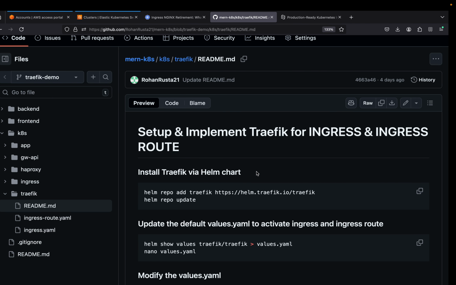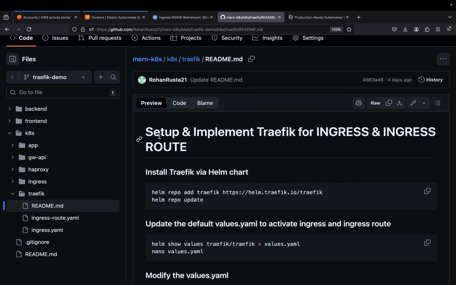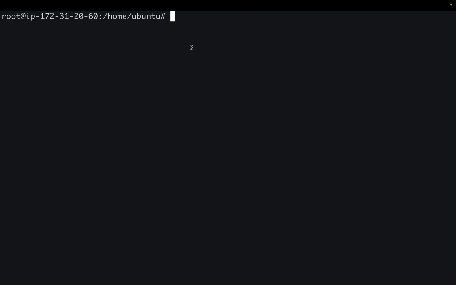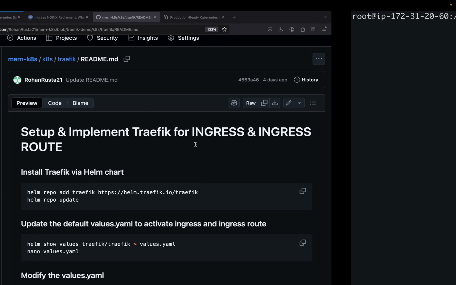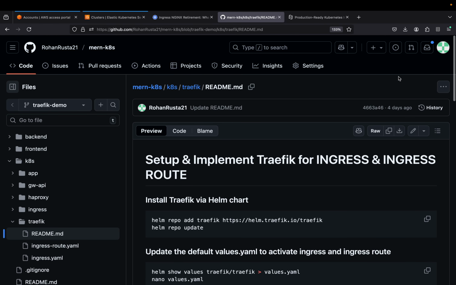Let me clone this repository in my EC2 instance, and we can proceed further. Let me check if I already have this. No, I don't have this. Okay, so let me clone this first, and then we will start.